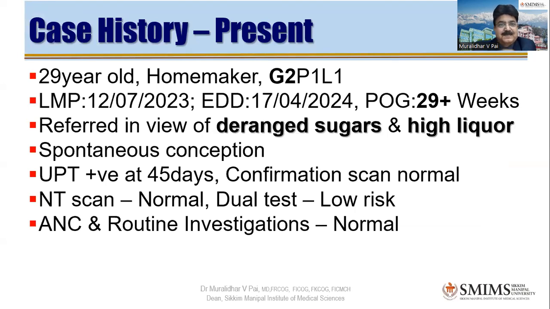Presenting a case of a 29-year-old homemaker who is a gravida 2 para 1 live 1. Any comments on the age? So she belongs to a low risk. She's not elderly, not more than 30. Usually after 35, we say medical disorders are more. 29 is not a elderly age. Okay, good.